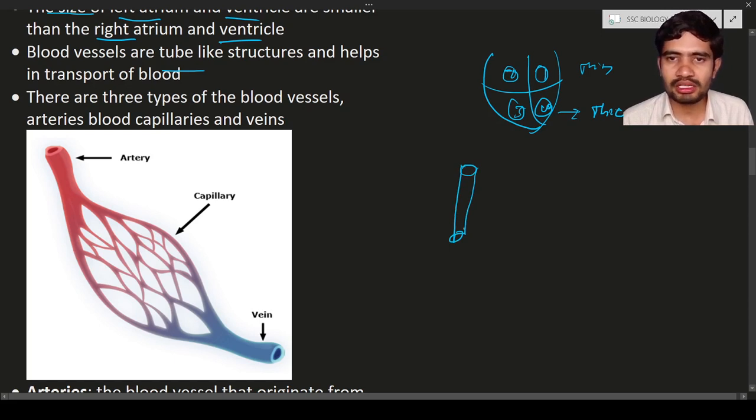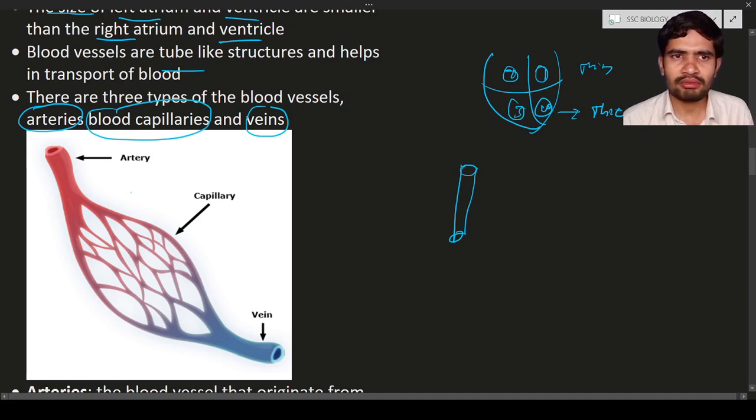In case of blood vessel, a blood vessel means a tube that will carry the blood. There are three types of blood vessels. The first one is the arteries, then blood capillaries and veins. So the three types of blood vessels are arteries, blood capillaries and veins.